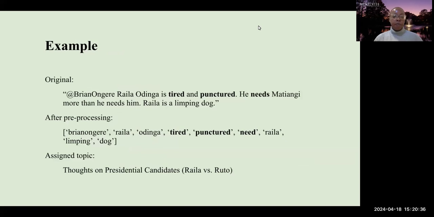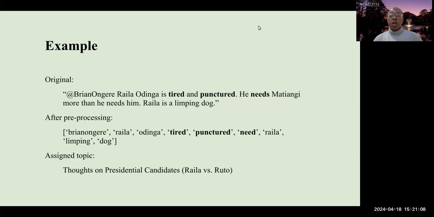And then finally performing lemmatization, which is narrowing down a word into its root form, keeping in mind the context of the word. Here's an example of a tweet that I randomly selected. We can see the original tweet and then how it looked after it was pre-processed. An example of lemmatization is when needs turns into need. An example of when context is accounted for is when tired remains tired and punctured remains punctured. After pre-processing, we can see that the text is very simple and straightforward. So we went ahead and performed topic modeling, and for this particular tweet, it was assigned the topic thoughts on presidential candidates Raila versus Ruto.